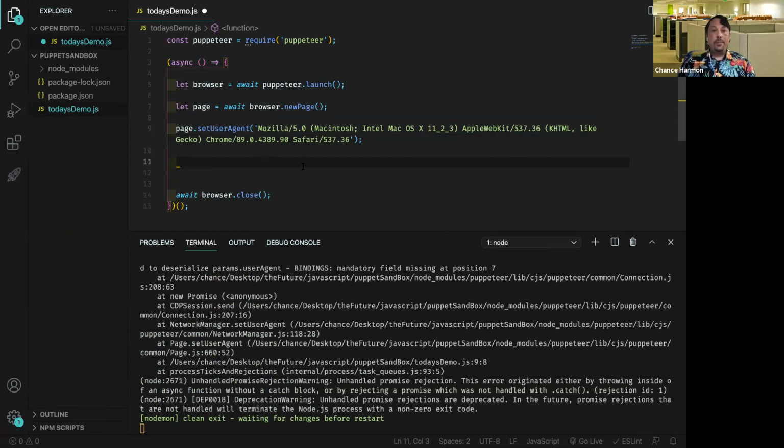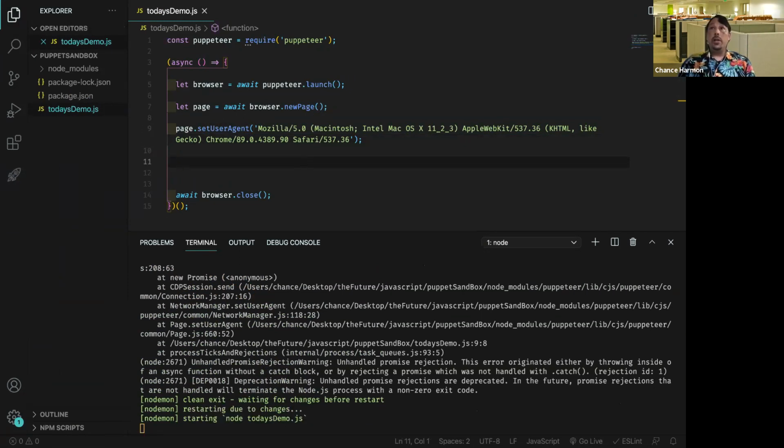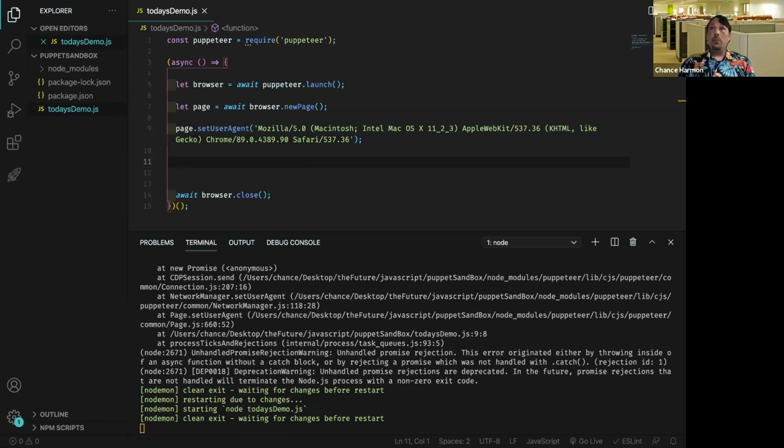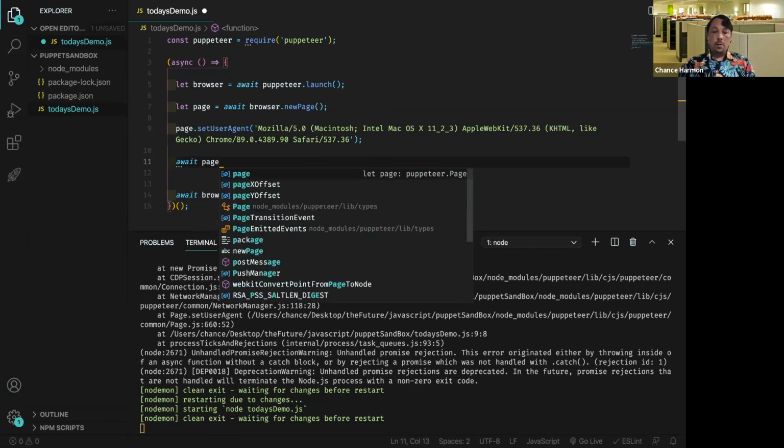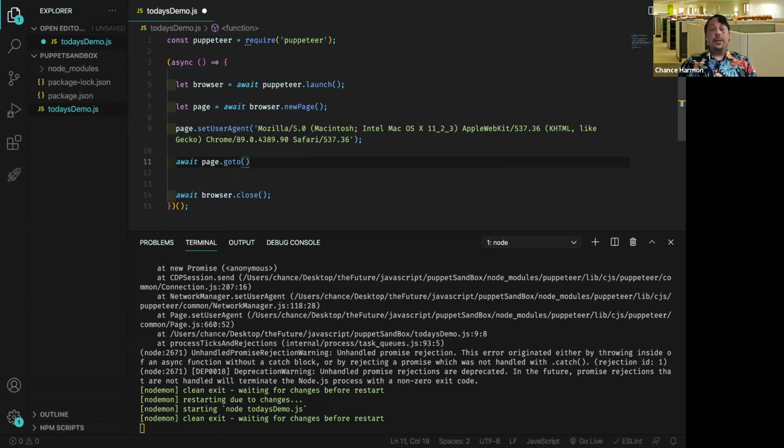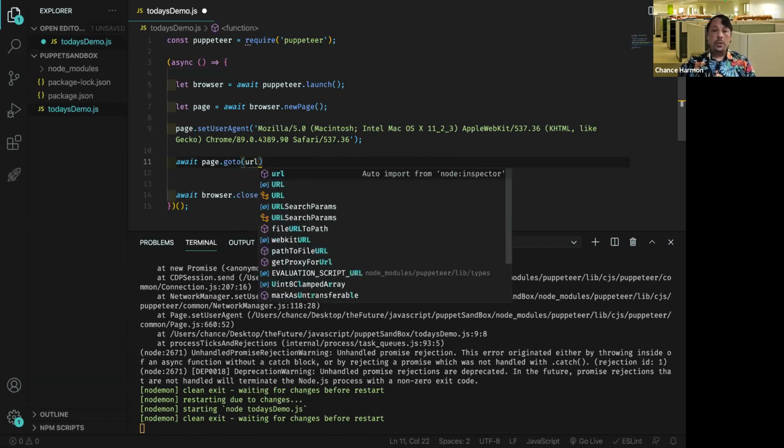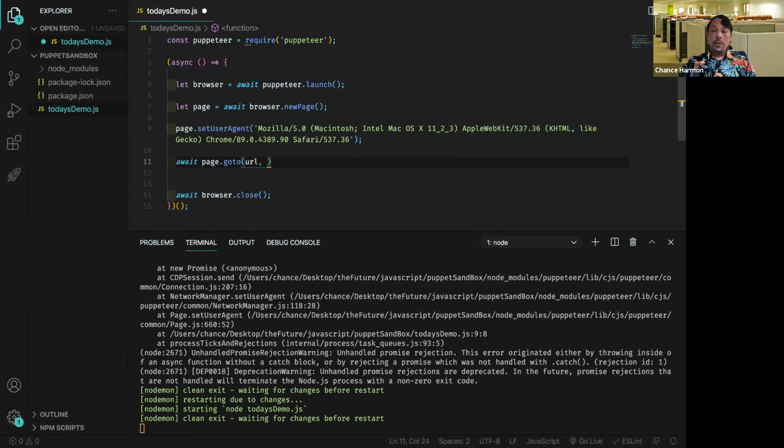Okay. There's only a couple more things we actually need till we go live. We're going to need this function called await page.goto. And this can take a couple things. This is going to take, most importantly, the URL or the website we want to go scrape. We have to provide that in a string for the address. And it's going to take another property. For now, I'm just going to leave this generic. But this other property I want to talk about because it's pretty fundamental to the process. It's called waitUntil.